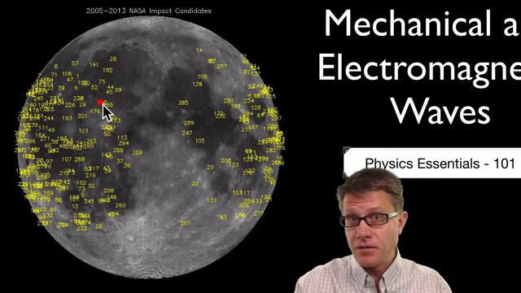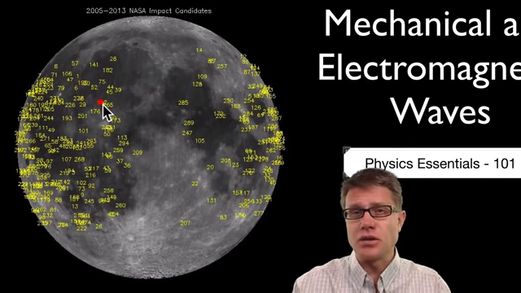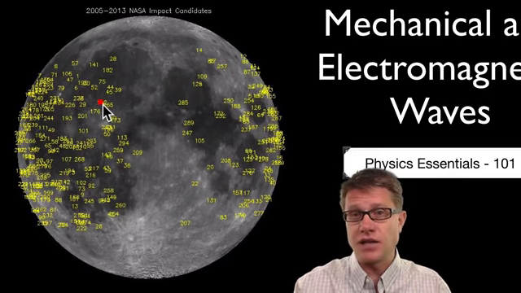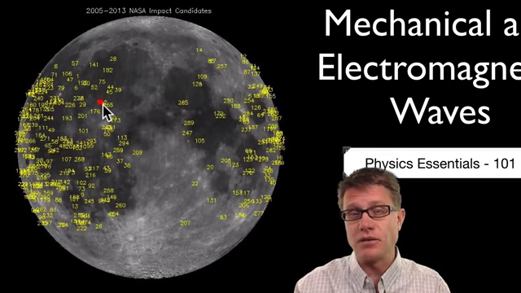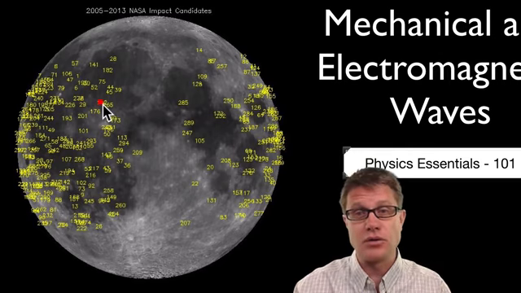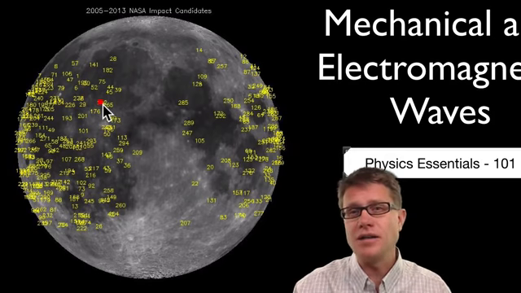Now, that flash is moving towards our eyes through space. It's electromagnetic. But it's also producing mechanical waves. So we would have seismic waves on the moon. If you were on the moon, you could feel those, the vibration through the moon surface itself. But since there's no air around the moon, no atmosphere, you wouldn't hear any sound.